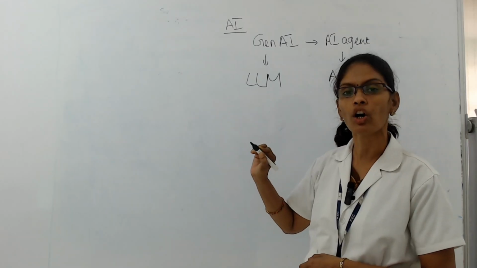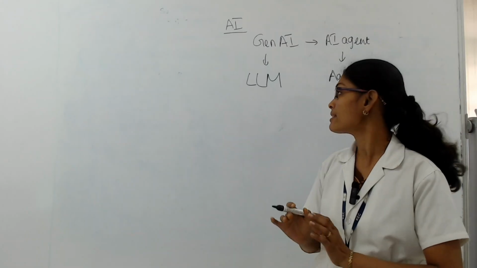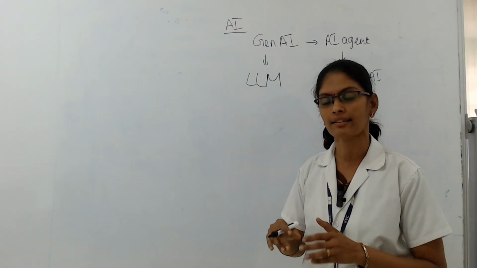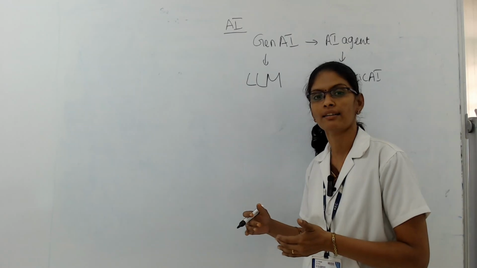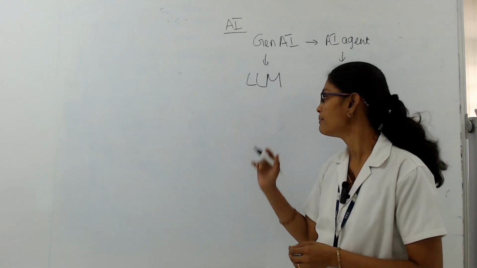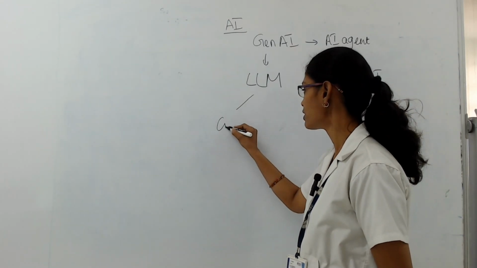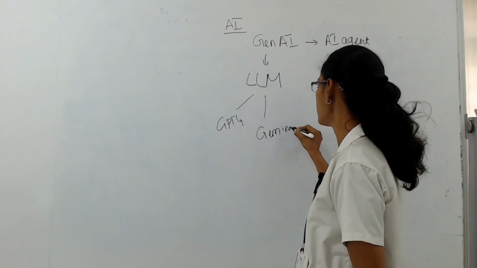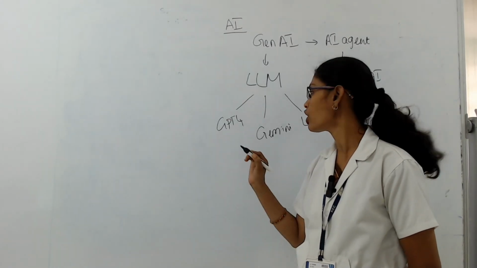LLM is nothing but large language model. So what is this large language model? This is a program which is designed to learn the pattern from existing data. If we have existing data, this particular program is trained to learn the pattern between these data. That is what we call a large language model. Whatever we are speaking of, like GPT-4, Gemini, Llama, all these come under this umbrella, LLM, large language model.